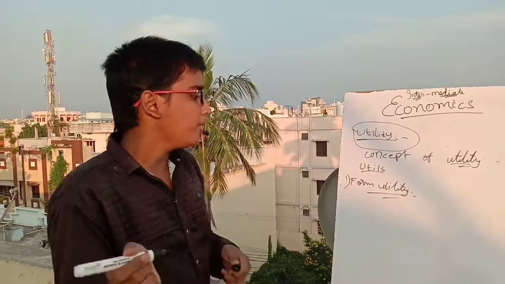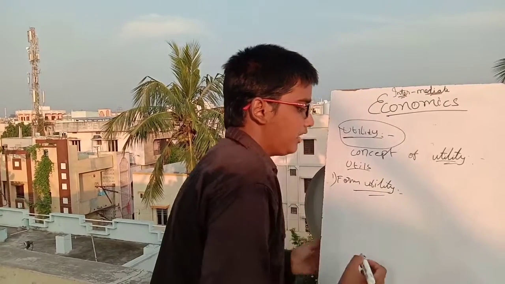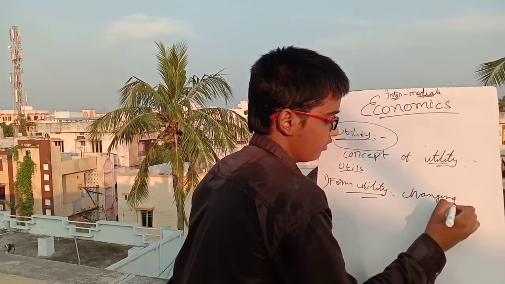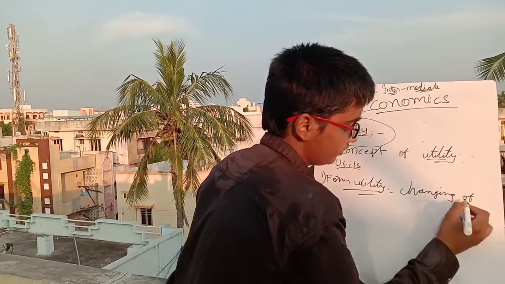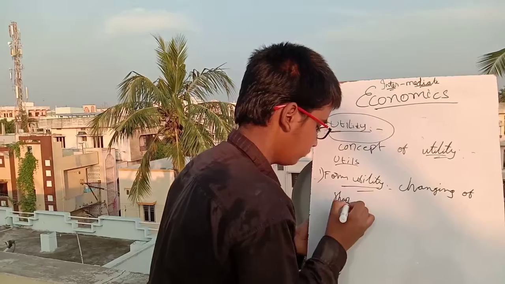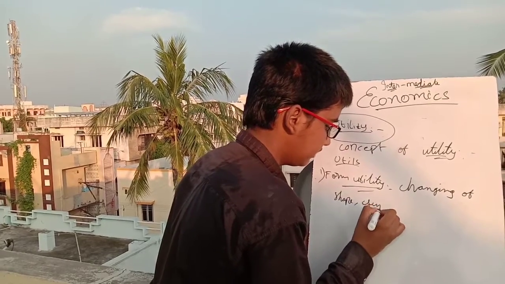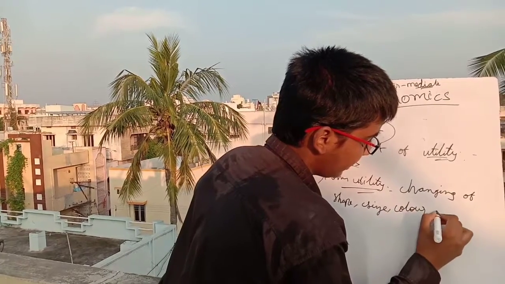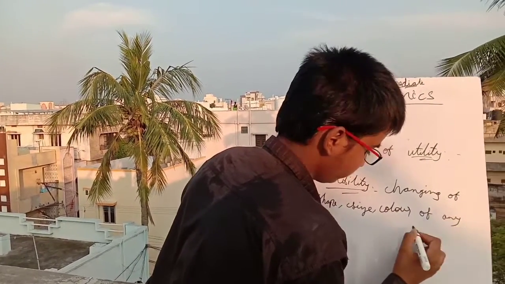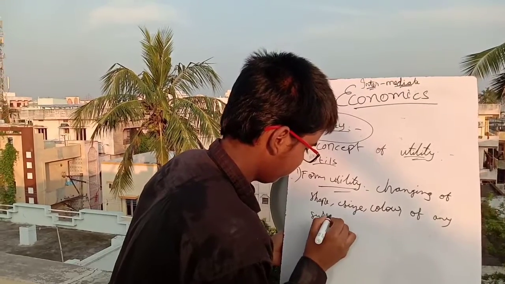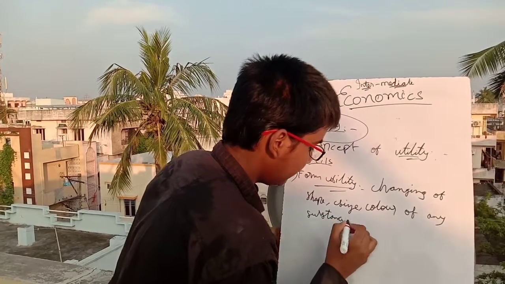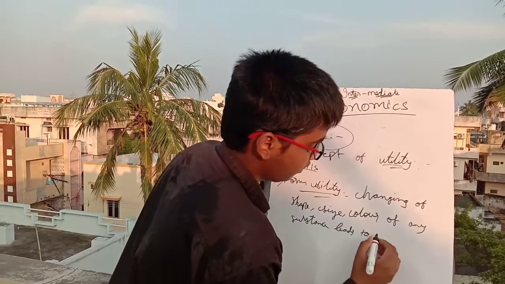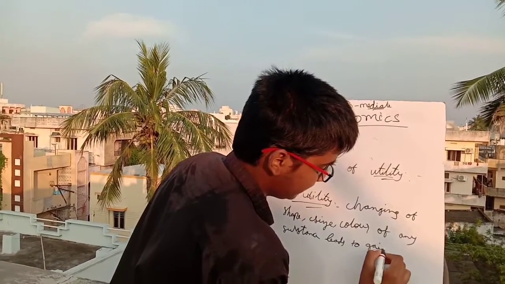Like this, form utility means changing the shape, size and color of any substance leads to the gain of utility.